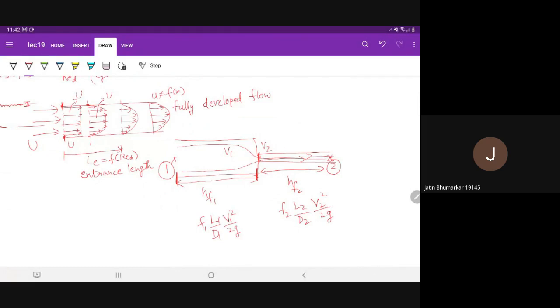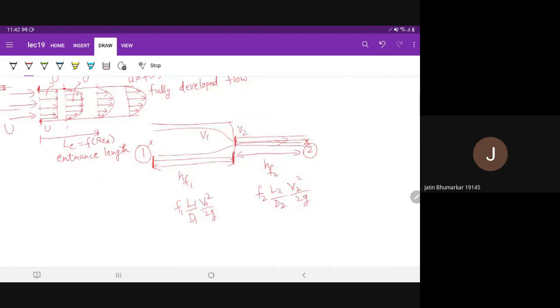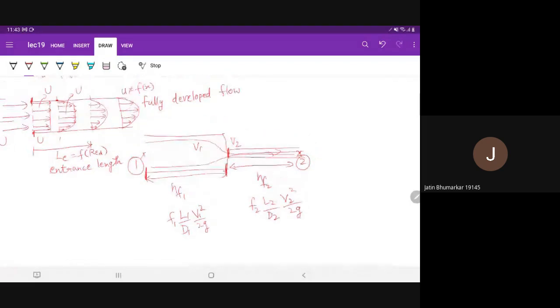Because if you want to find out the exact velocity profile, you have to solve the entire Navier-Stokes equations with viscous terms. We cannot just apply the Bernoulli equation without any information about how velocity is a function of x and y in these cases. But still, this approximation works fine if the pipes are very long, because then the entrance length does not matter much. The entrance length is much smaller than the entire pipe length, so it works fine. Okay.